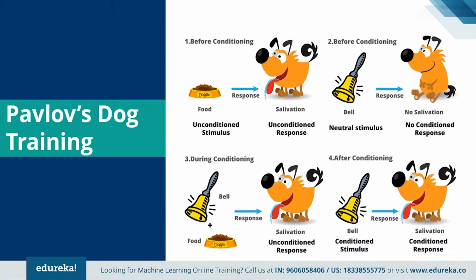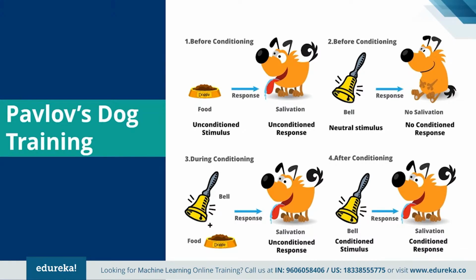Okay, so what Pavlov did, he integrated the learning in 4 different stages. Initially, Pavlov gave meat to his dog, and in response to the meat, the salivation in the dog increased. In the next phase, he created a sound with a bell, but did not give the food. So this time the dog did not respond. In the third phase, he tried to condition his dog by ringing the bell and then giving the food. Now seeing the food, the dog started salivating again.